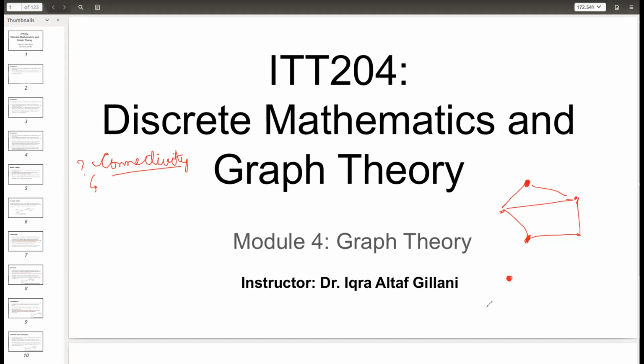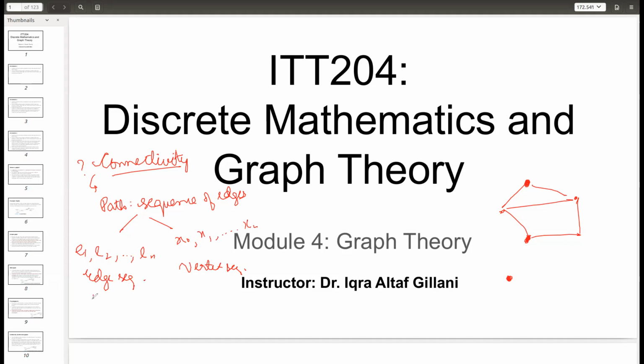So within this notion of connectivity, we discussed different terms and terminologies. We discussed something called a path, which is basically a sequence of edges. In a path, we discussed there are two ways by which we can represent it. It can either be represented as an edge sequence, or it can be represented as a vertex sequence. The vertices which are involved in the path can be mentioned. Then in path we saw two specific versions. One was a simple path. So anyone recalls what is a simple path?